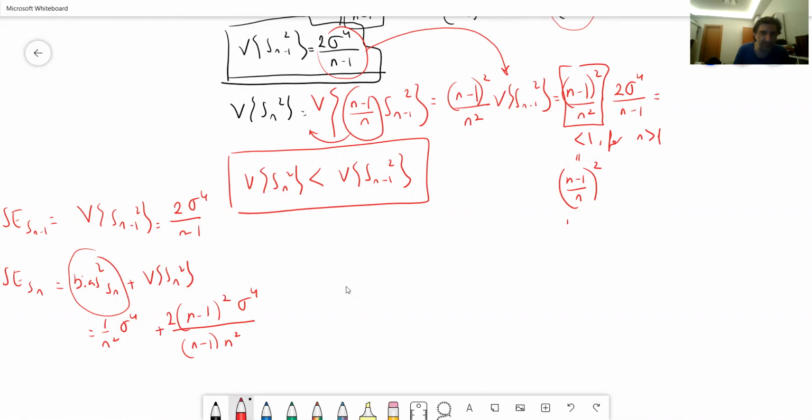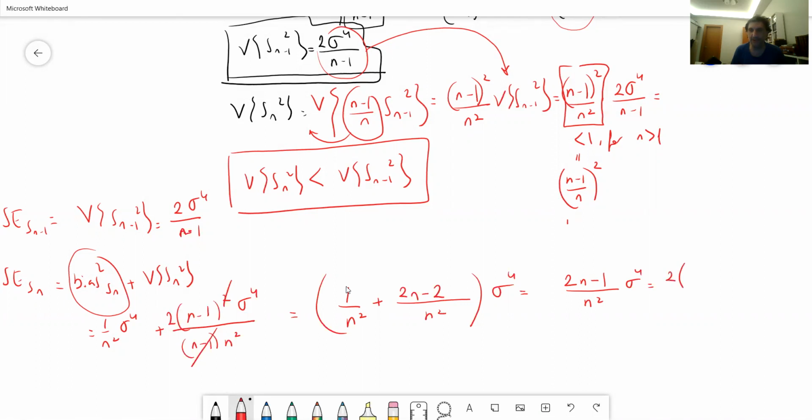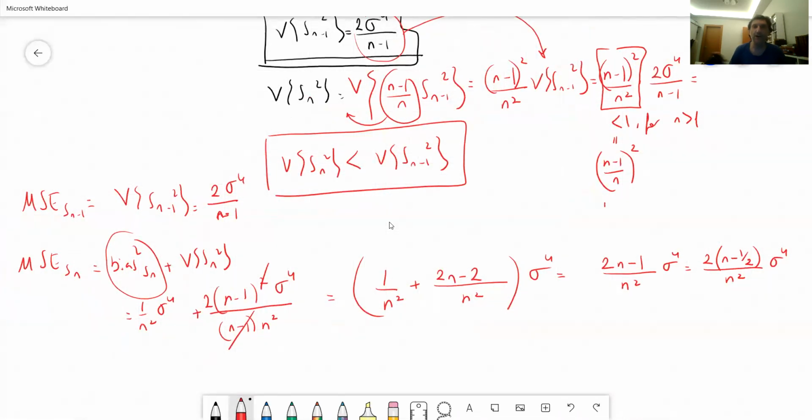Now maybe we can get rid of this, shall I? Yes, I think we should. I don't think it's going to make anything easier. So this part is going to be equal to, taking the common parenthesis of sigma to the power 4 over n square, 2n minus 1. And if we continue, this is going to be equal to (2n minus 1) over n square sigma to the power 4. Now, this is the mean square error of Sn.